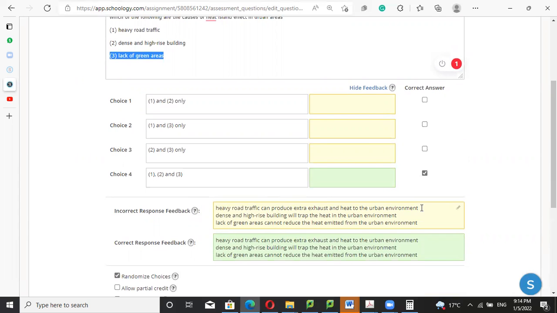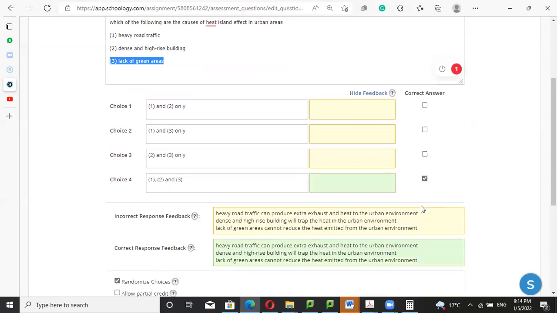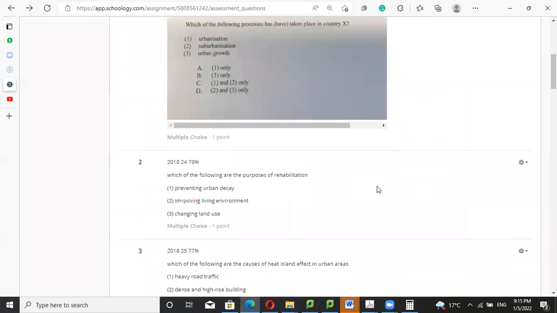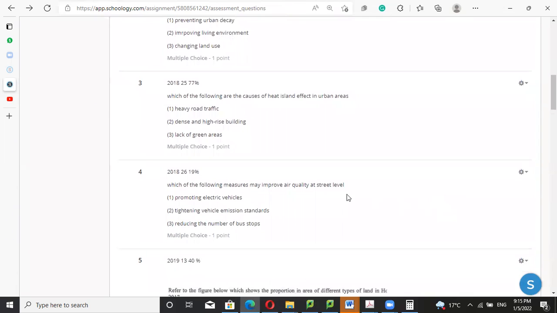Bear in mind a lot about carbon dioxide for the heat island effect. Dense and high-rise buildings trap the heat in the urban environment. Lack of green areas means less absorption of heat from urban areas, since trees have a temperature moderating effect.